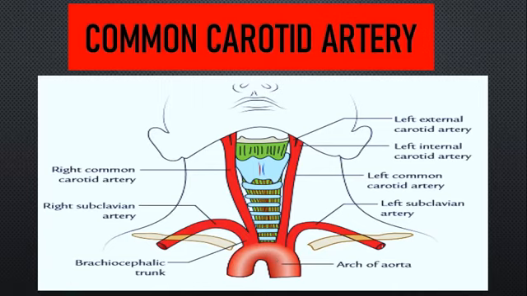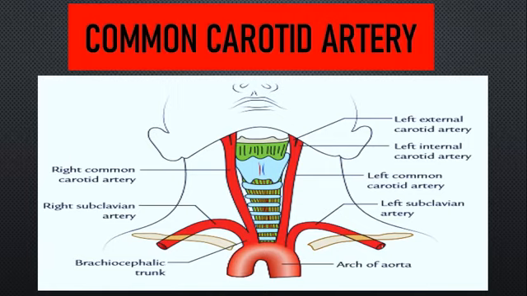Then the course of both arteries is the same. After its origin, it extends upwards along the neck, and here it is divided into two. It extends upwards and is related to the transverse processes of the lower 4 cervical vertebrae.